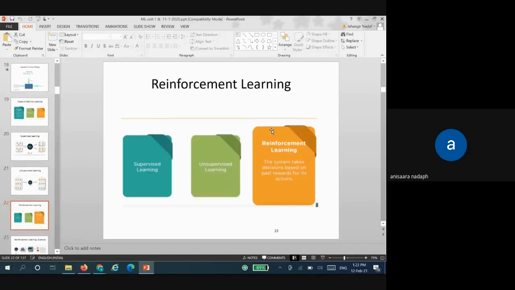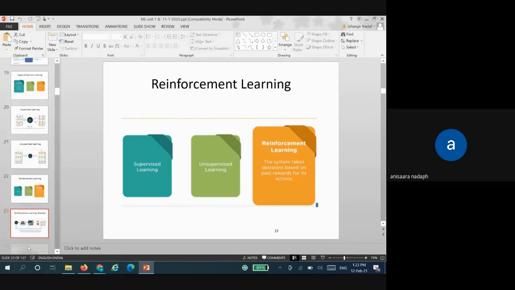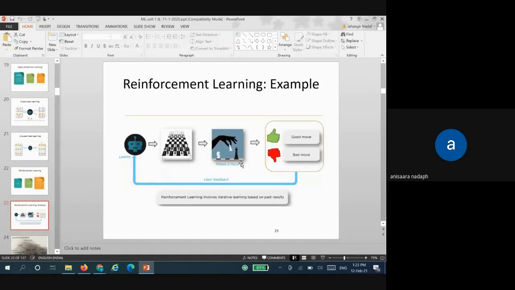Now comes reinforcement learning. In this case, the system takes decisions based on past rewards for its actions. Whatever the past reward is, I will explain in this way. Now, let us say the chess game that we were playing.